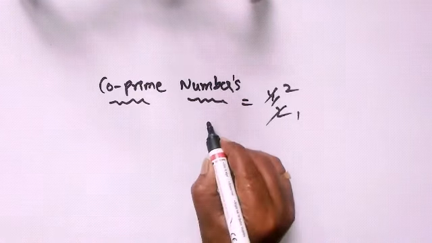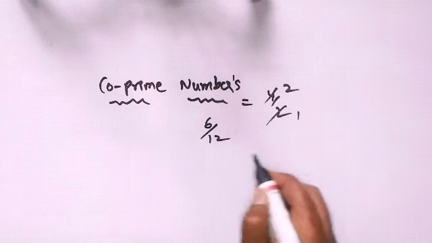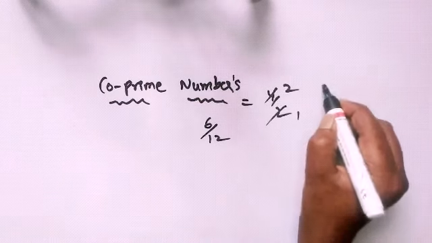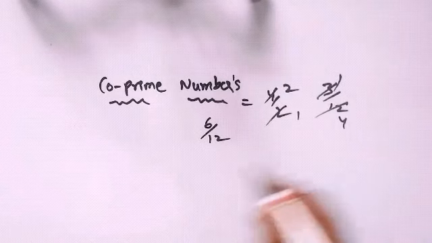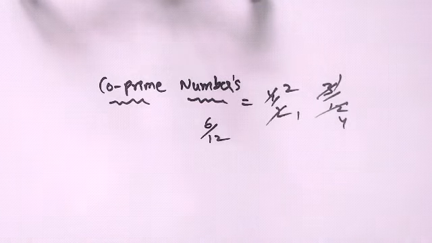Suppose you take 6 and 12, or else 3 and 12: 3 ones are 3, 3 fours are 12, right? So both the numbers have a common factor. Both will come in the same table. So the numbers which have a common factor are said to be co-prime numbers.